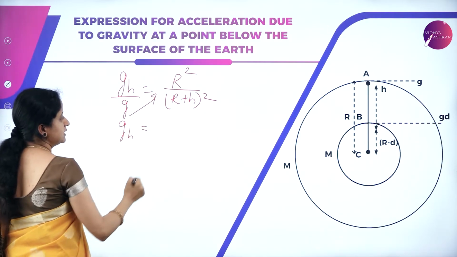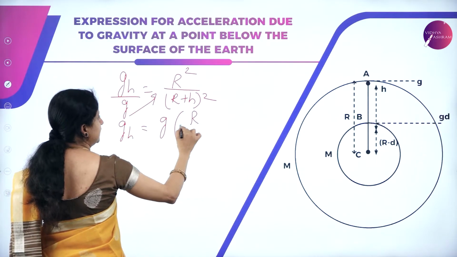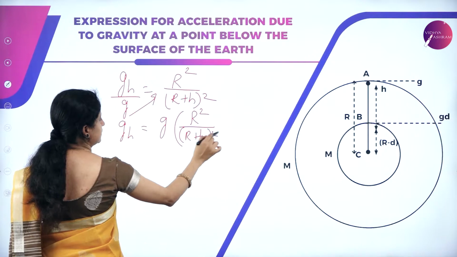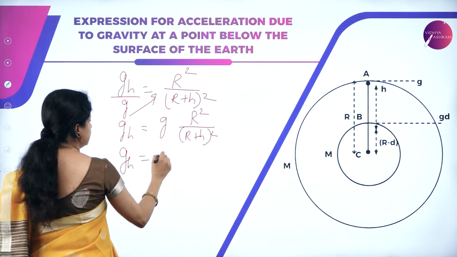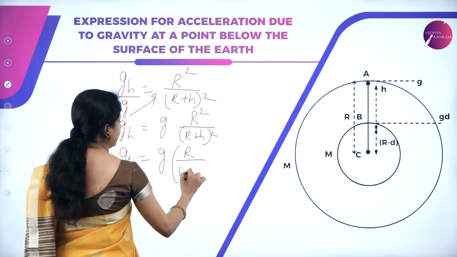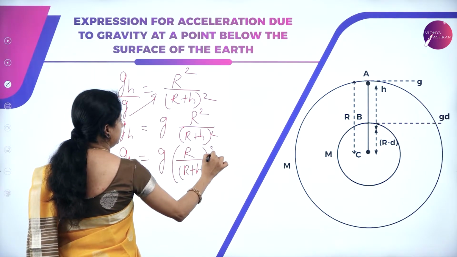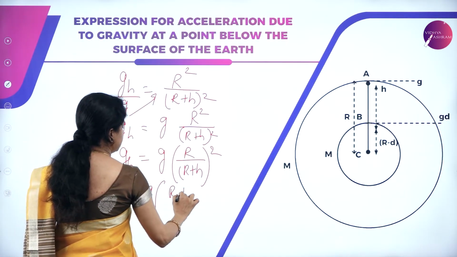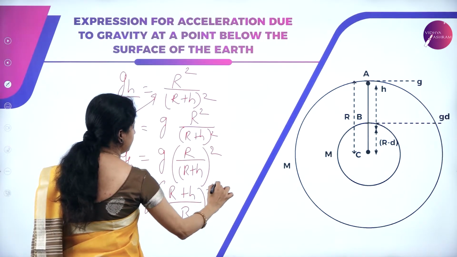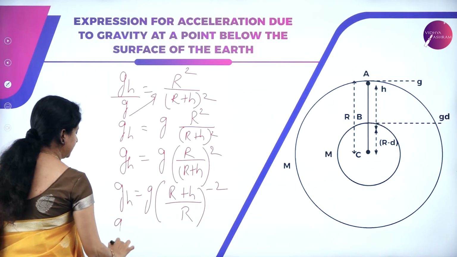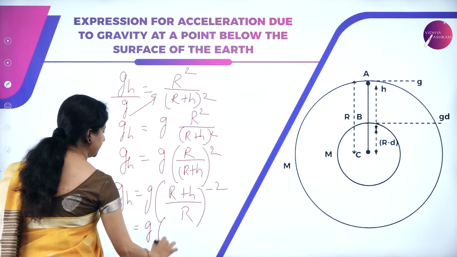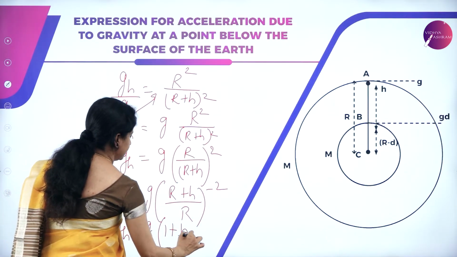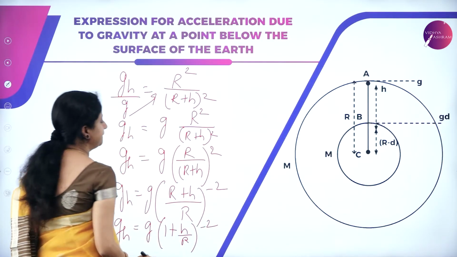So g will get cross multiplied with this and I'll get gh = g R²/(R+h)². This can be written as gh = g (R+h)²/R² to the power minus 1, or gh = g [(R+h)/R] to the power minus 2. This can again be written as gh = g (1 + h/R) to the power minus 2.